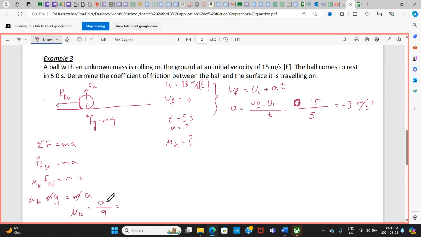Since I could put a negative here, I forgot, see? I have to make it negative, true? Because if this is my positive direction, that would be a negative. So I forgot to do it. That's why you'll get a negative somewhere. Your acceleration here is negative 3. Your g is negative 9.8. Now it's good because mu doesn't have any sign, right? I need my calculator.